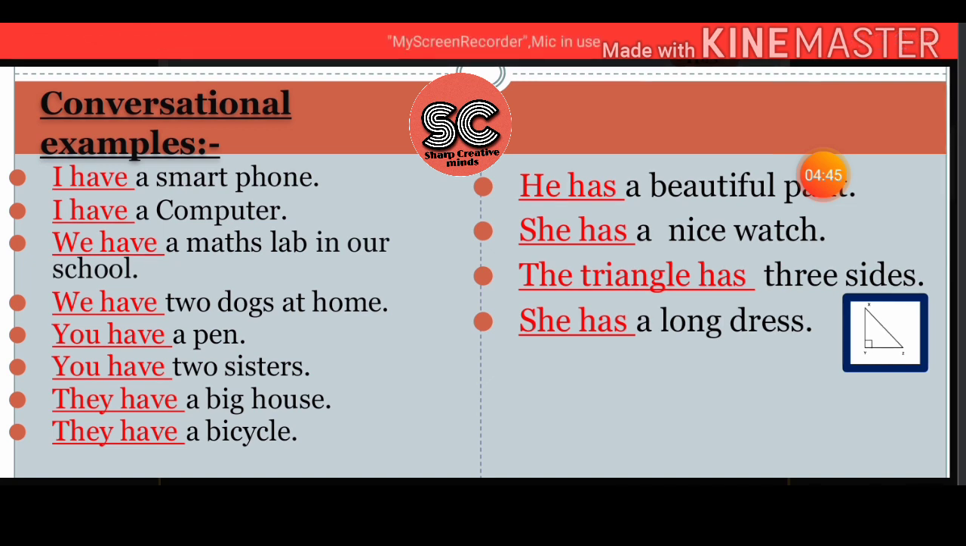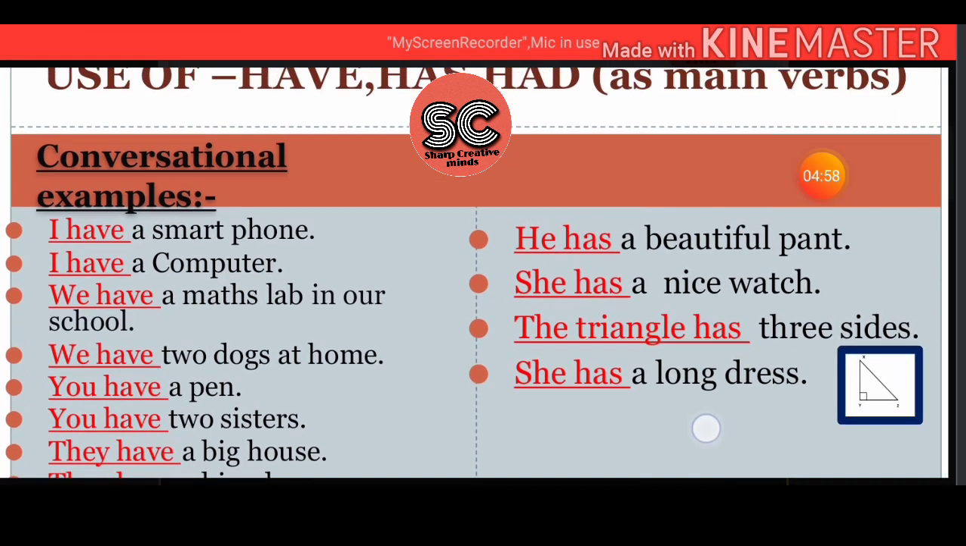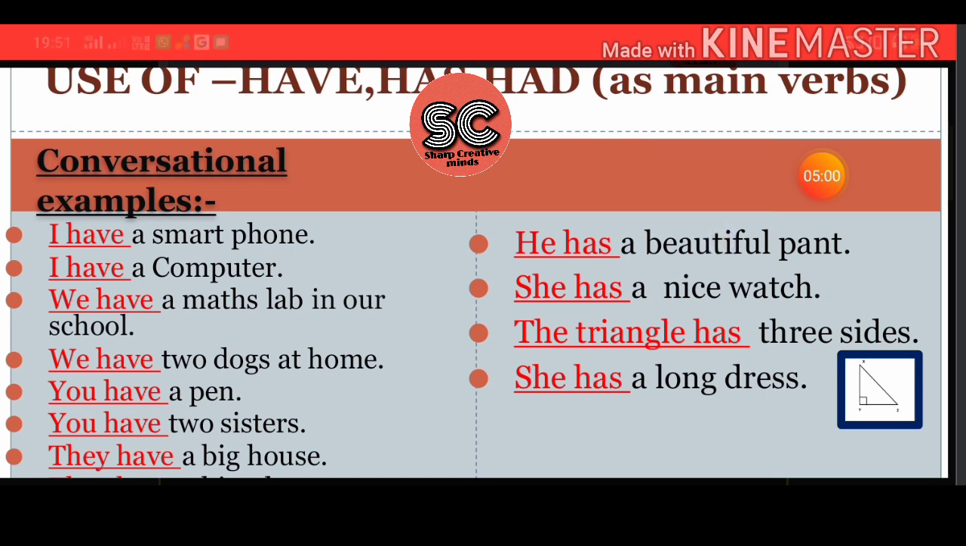Is that fine? Now I am making use of has. Remember, I told you in the slide, has is used with he, she and it. So he has a beautiful pant. She has a nice watch. So with he we use has.